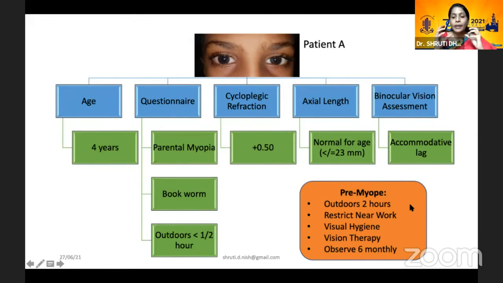So for this patient, the main focus would be on lifestyle advice, because this is where the prevention comes in. So we give them outdoors, we ask them to restrict near work, visual hygiene, vision therapy if required, and observe the child 6 monthly. We are yet to give them any treatment per se.